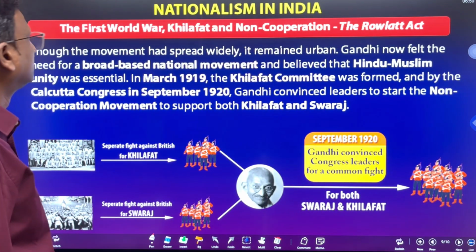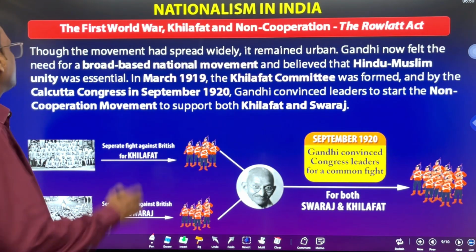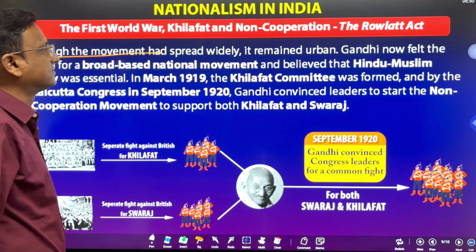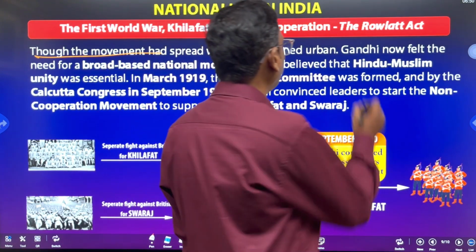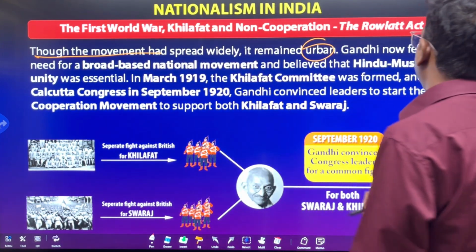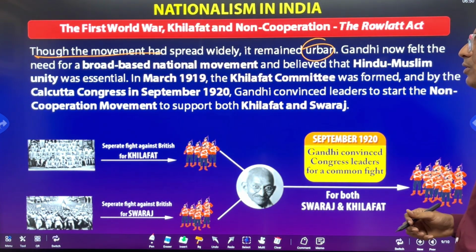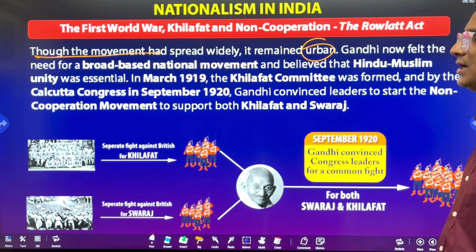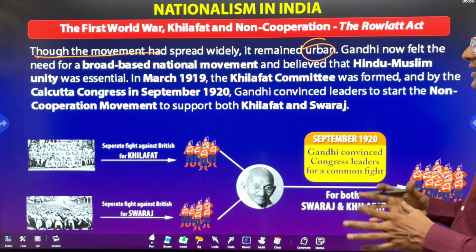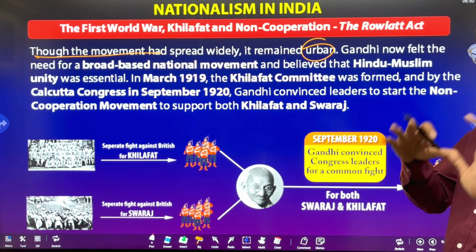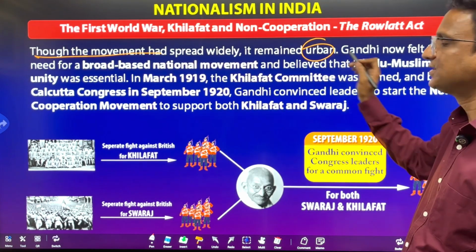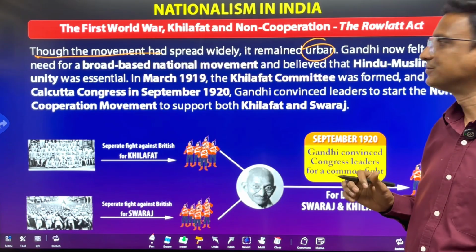Next. Though the movement had spread widely, it remained urban. Gandhiji now felt the need for a broad-based national movement. The previous movement worked well and spread to many people, but mostly urban, that means only to cities and towns.